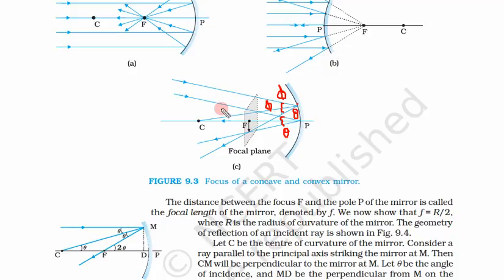We have shown only two beams, but there can be as many as there are, an infinite number of rays in this beam. So we have shown only two rays. These will pass through a point. This was our focal point F, and this will pass through a point F dash, and this point will also lie in this focal plane. And what is the focal plane? The focal plane is the yz plane which passes through this focal point.